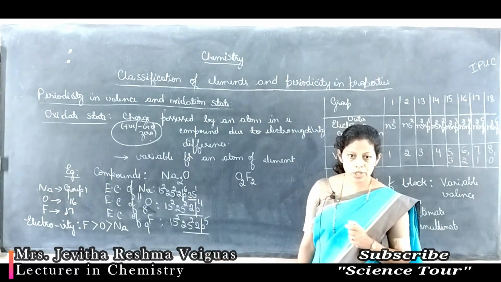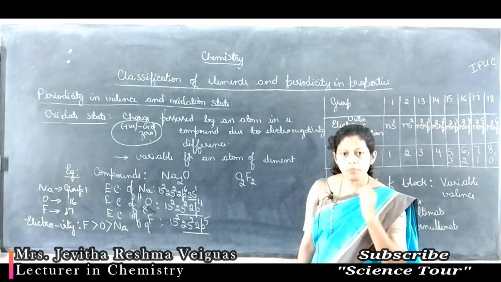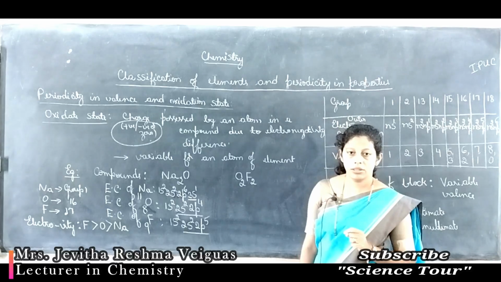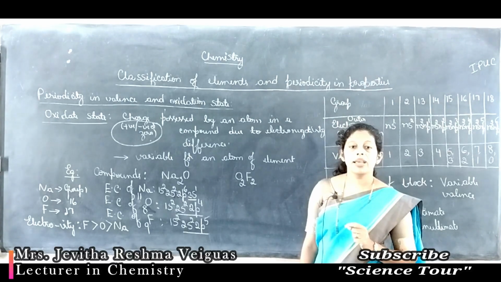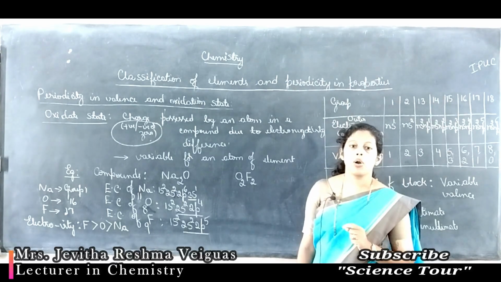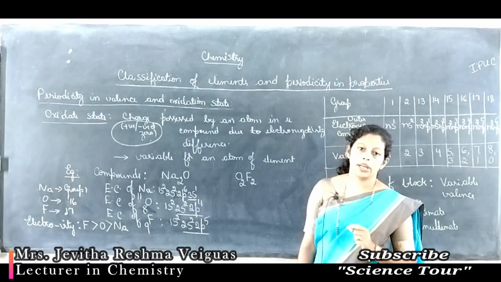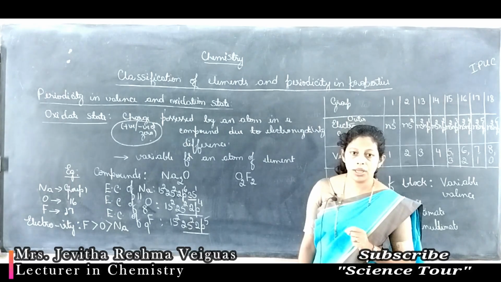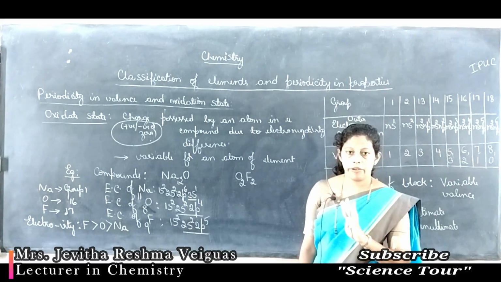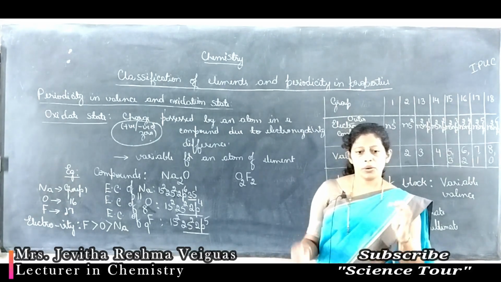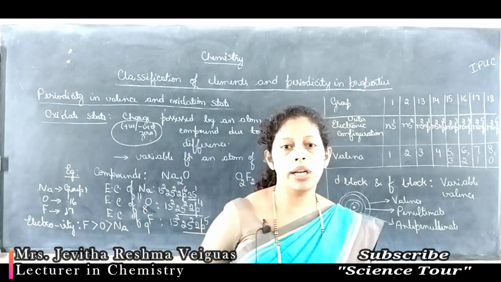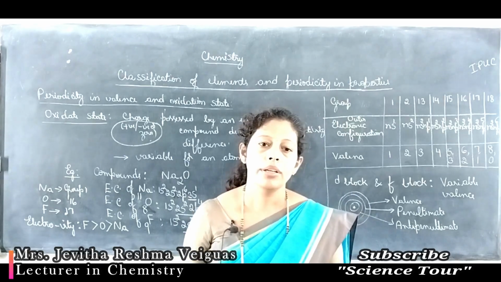When can they become stable? They become stable when they get the octet configuration. That means they have 8 electrons in the outermost electronic shell. Only when they get 8 electrons in the outermost shell will they become very stable. So in order to get those 8 electrons, they may donate electrons or they may take electrons.